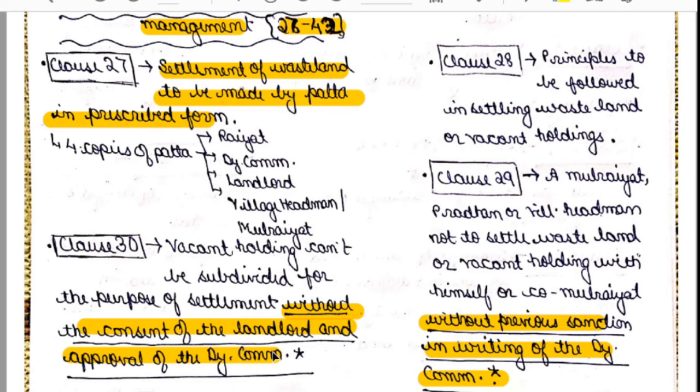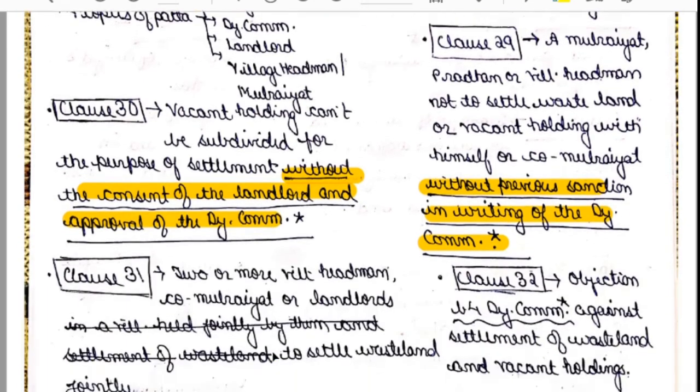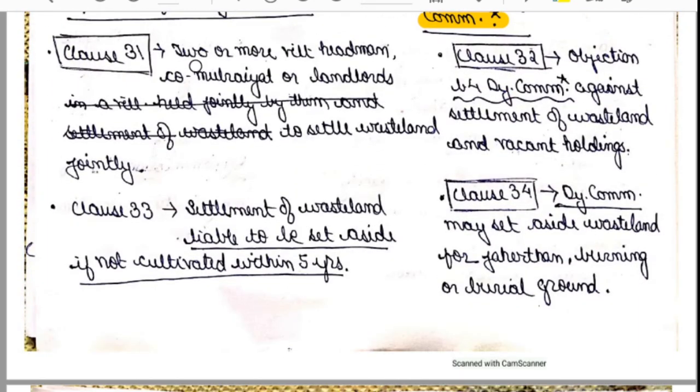They have to acquire the consent of the landlord and also the approval of the deputy commissioner in order to do this. Okay. Now clause number 31 talks about 2 or more village headmen, co-Mool Rayyats or landlords to settle wasteland jointly.